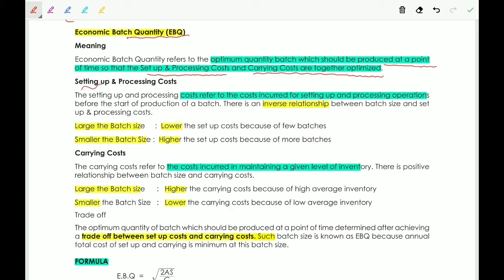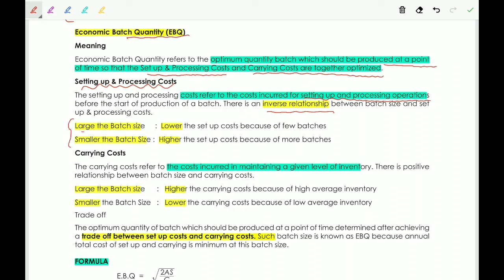First of all, setup and processing cost. Setup and processing cost refers to the cost incurred for setup and processing operations. These costs have an inverse relationship with batch size.